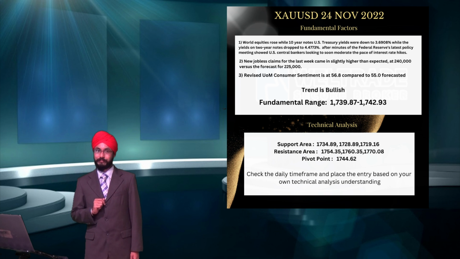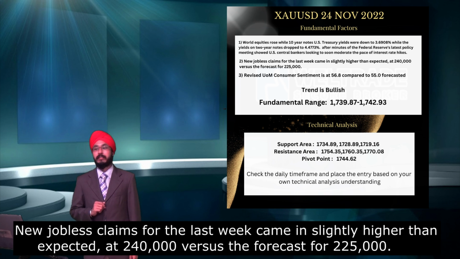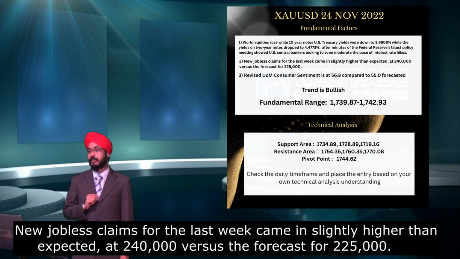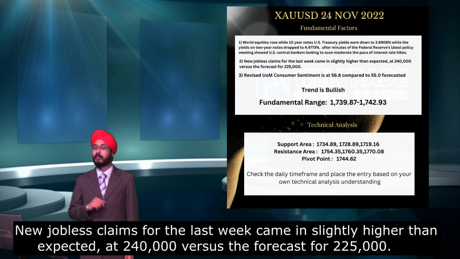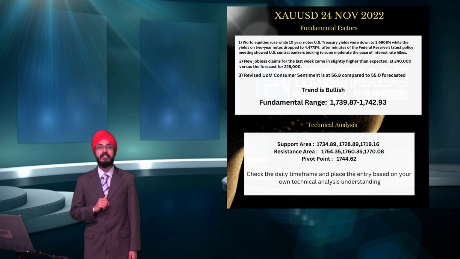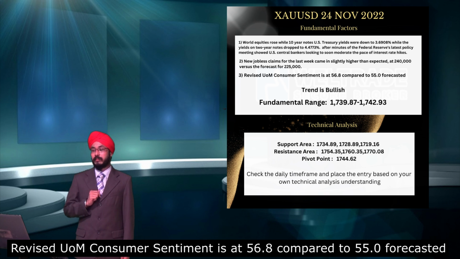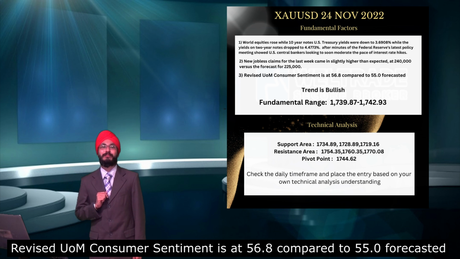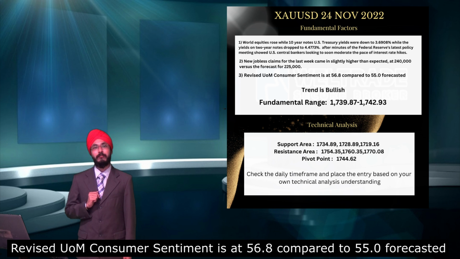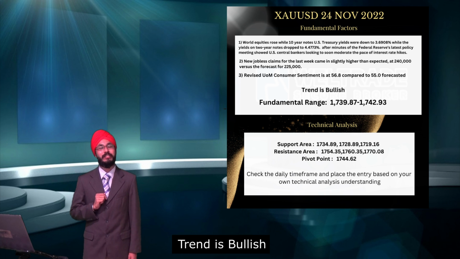in December. Secondly, the new jobless claims for last week came in slightly higher than expected, at 240,000 versus the forecast of about 225,000. Thirdly, the revised UoM Consumer Sentiment is at 56.8 compared to the 55 previously forecasted. Currently, it is still following the trend from yesterday, which is bullish.